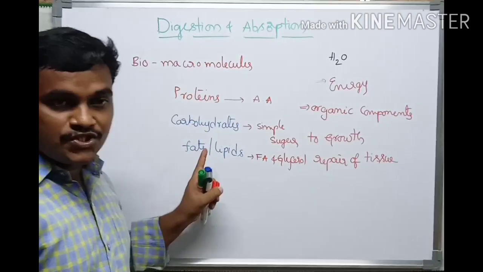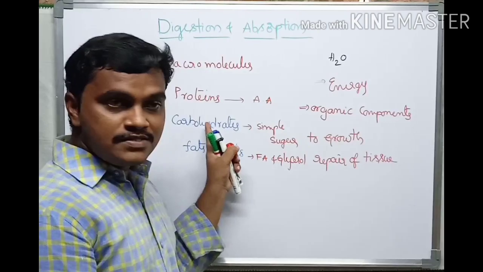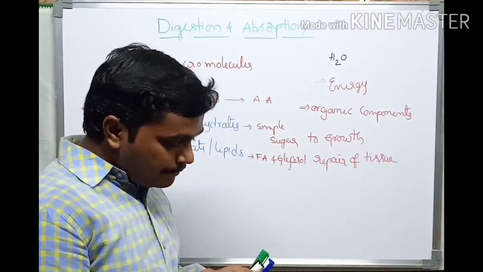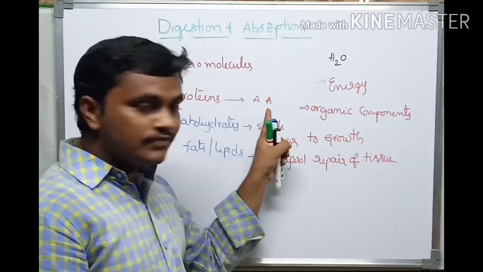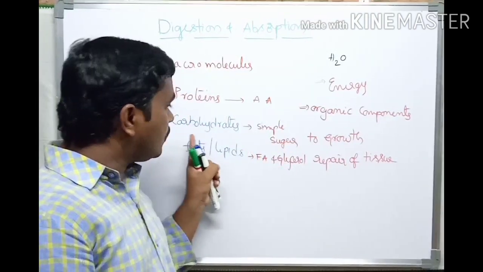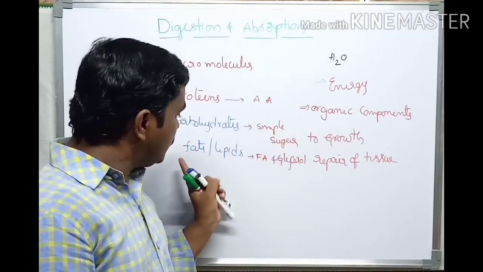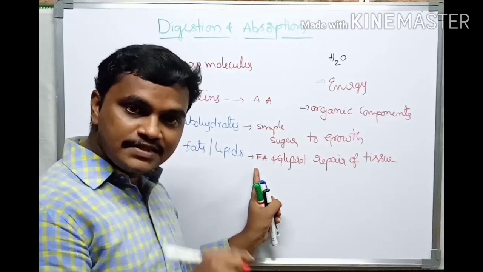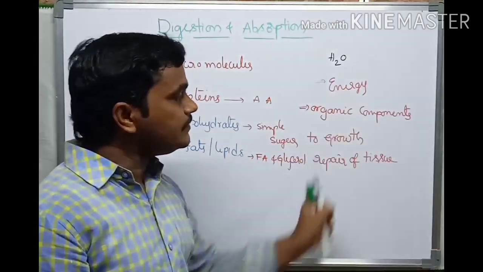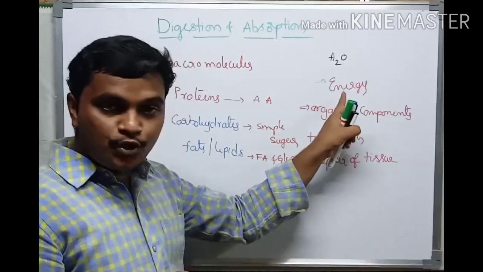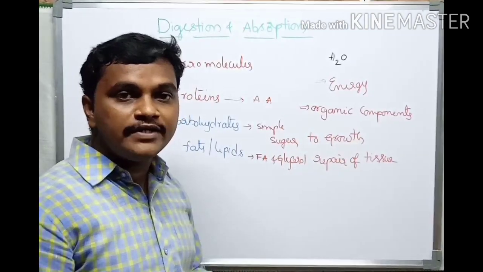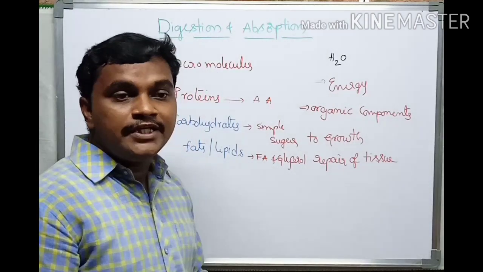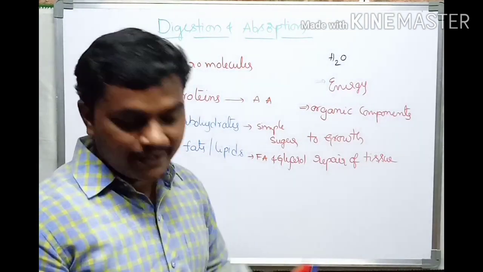So the food components are complex molecules. Proteins are converted into amino acids, carbohydrates are converted into simple sugars, and fats and lipids are converted into fatty acids and glycerol. The purpose of the digestive system is providing energy, and then organic components for normal tissue growth and tissue repair.